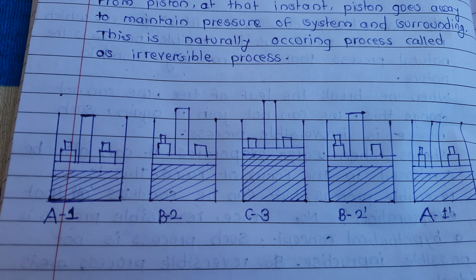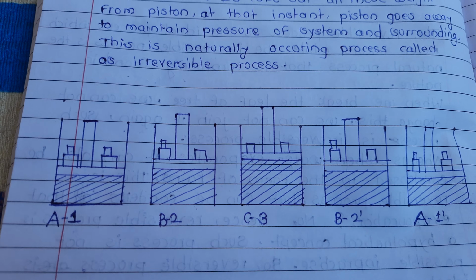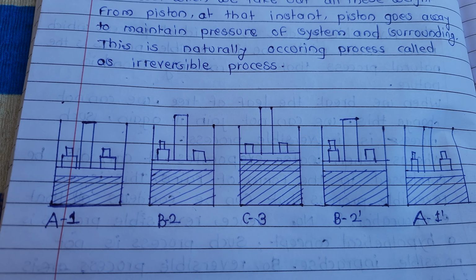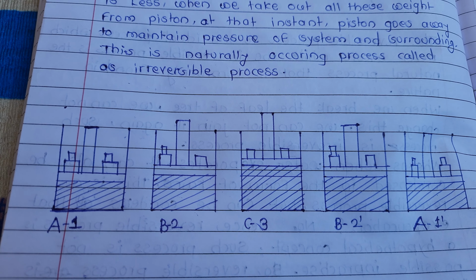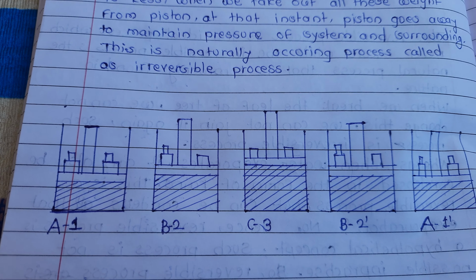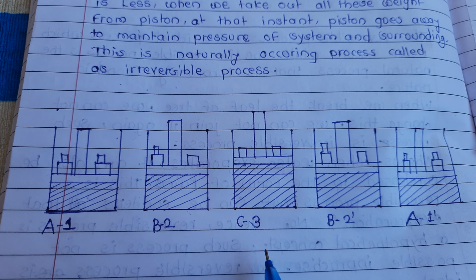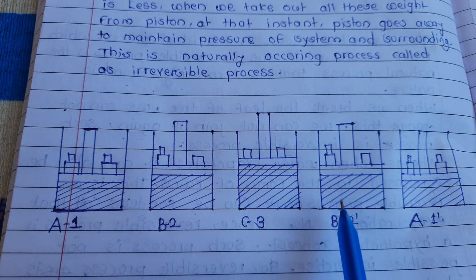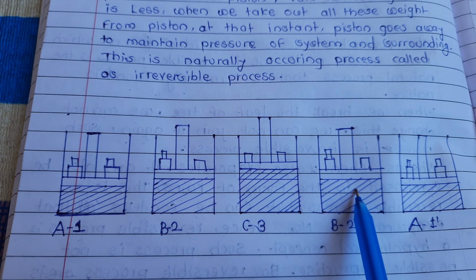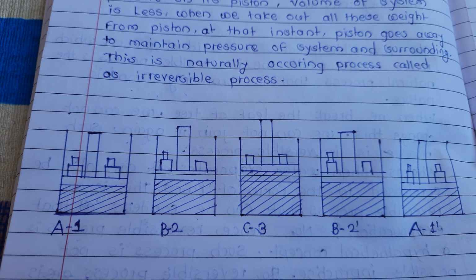Hence, reversible processes are processes in which any specific stage can be repeated. At every stage the piston will maintain external and internal pressure equal, or it maintains mechanical equilibrium at every stage. Such processes are reversible processes.